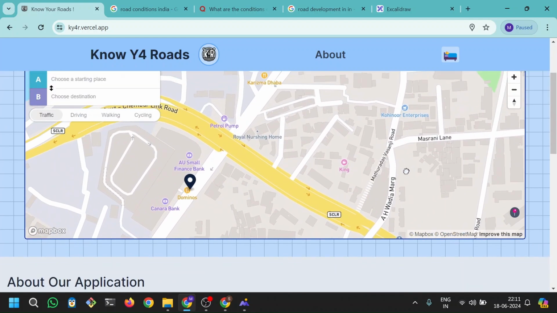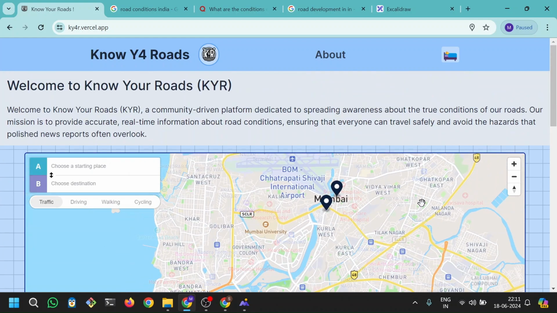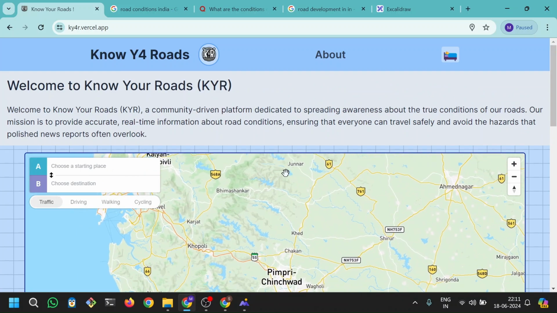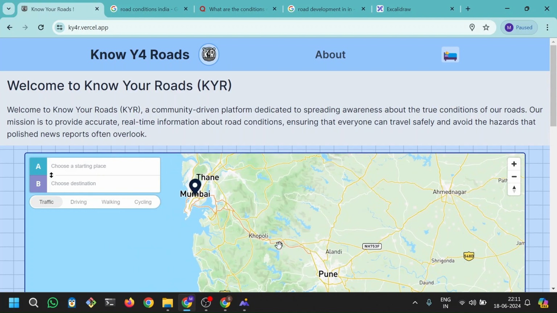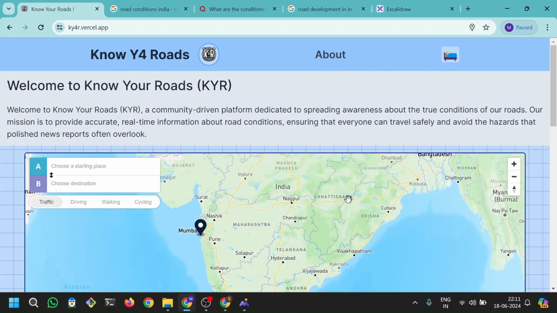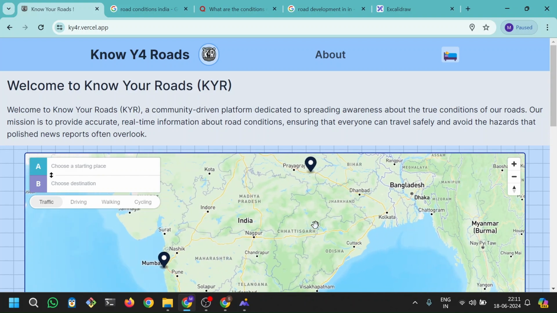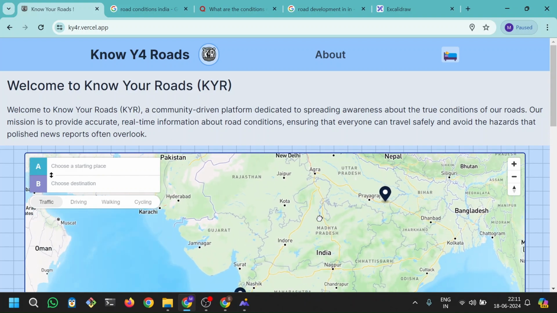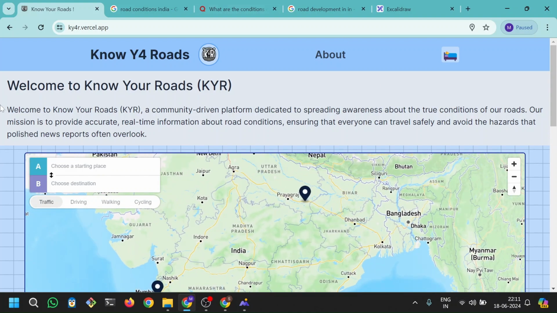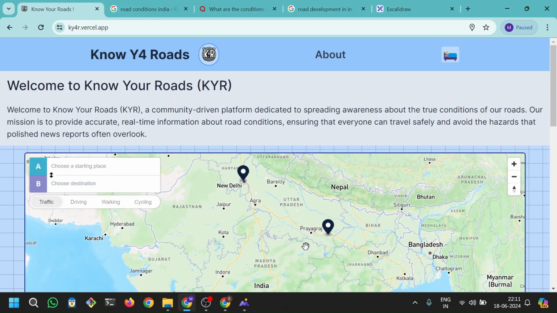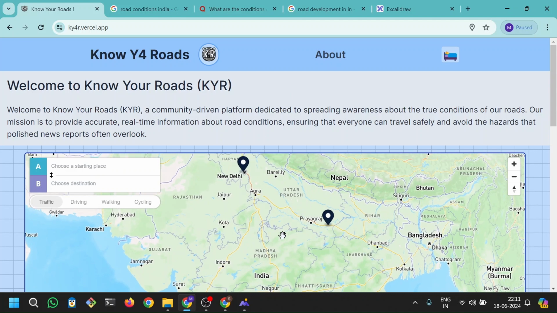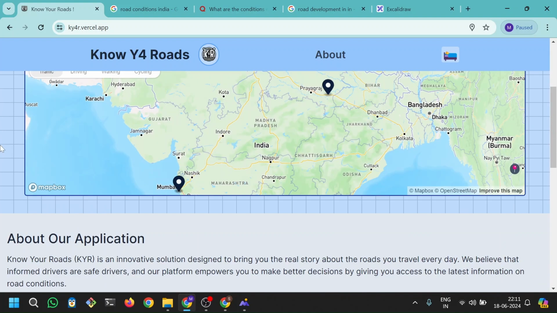So basically that is what this platform is about. It is about you and me contributing to this map and creating a sort of database which can help people stay more informed about the road. You can be from anywhere, from Ahmednagar, Varanasi, Maharashtra, anywhere in India or beyond, and you can contribute and be a part of this. It will always be helpful for people who are not local to commute more safely, drive in a more informed way, and to some extent save people's lives and save people from injuries. So this is a very great opportunity for all of us.